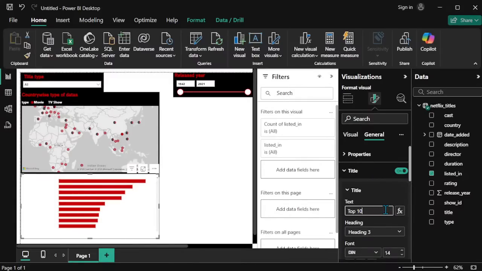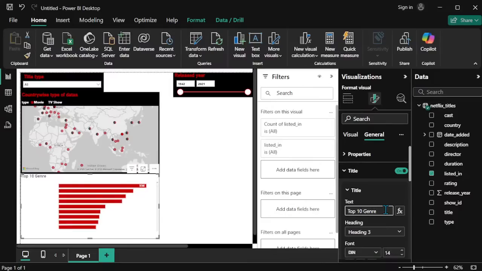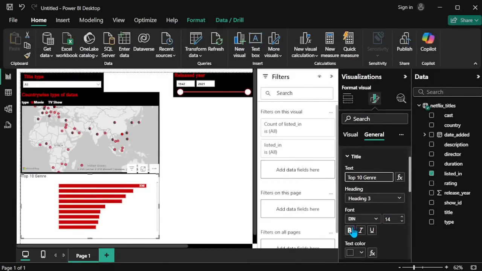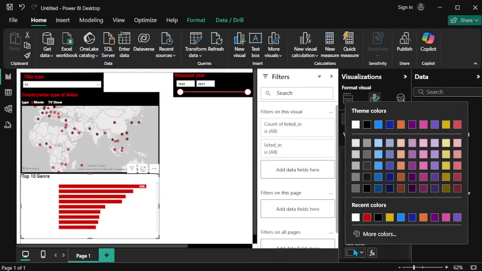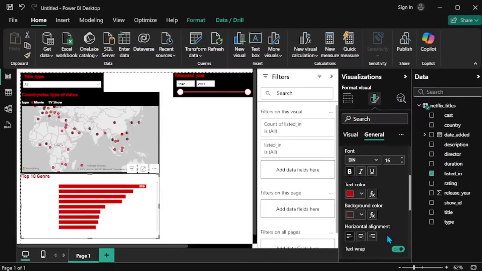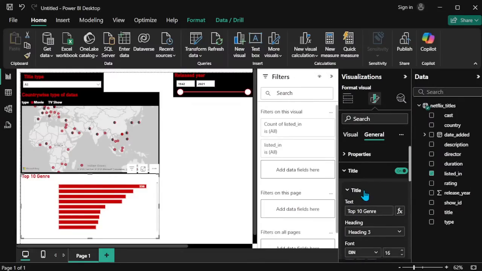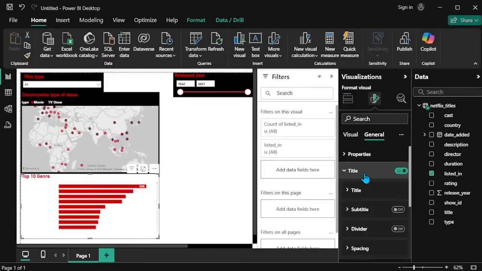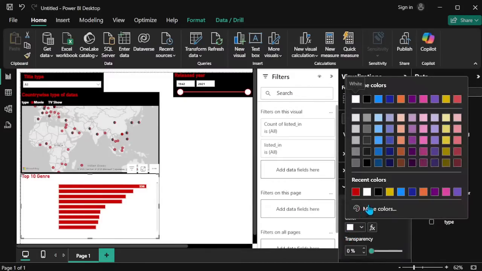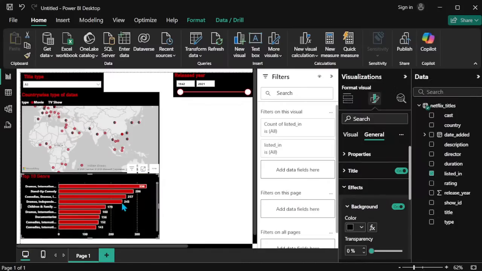So top 10 genre. The text is bold, increasing the size, and the color is red, right? So red. Now I am changing the background color. Now all values are showing good, visualizing good. Changing the color from white to black. So now you see that, it's looking good.